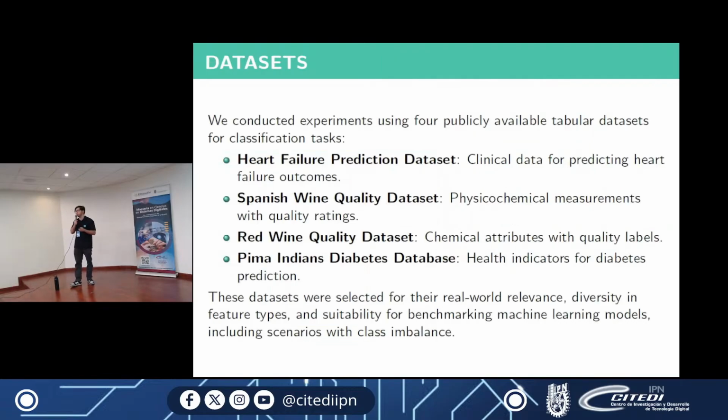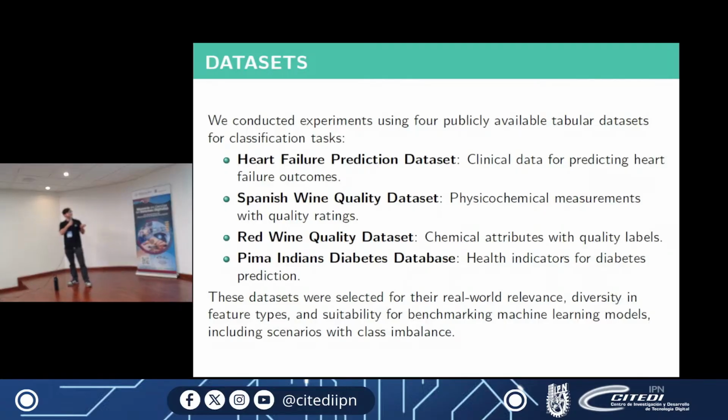Okay, so here are the 4 datasets that we found that we can work on. The first one is the heart failure prediction dataset, which is clinical data for predicting heart failure outcomes. The second one is the Spanish wine quality dataset, which is based on physico-chemical measurements with quality ratings.